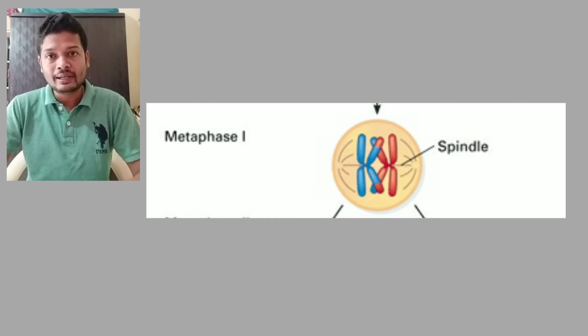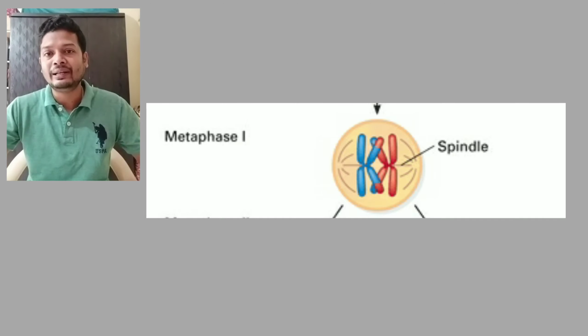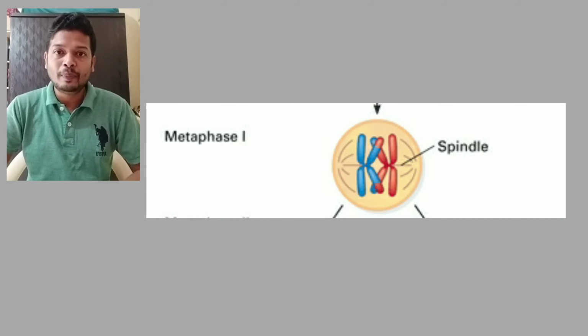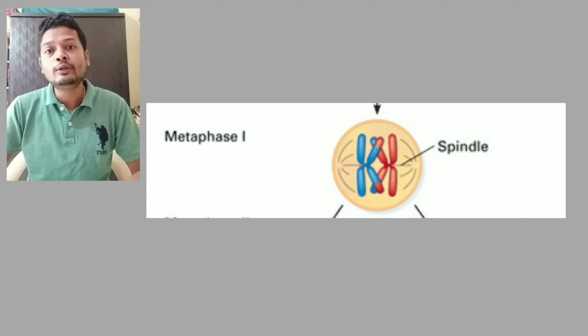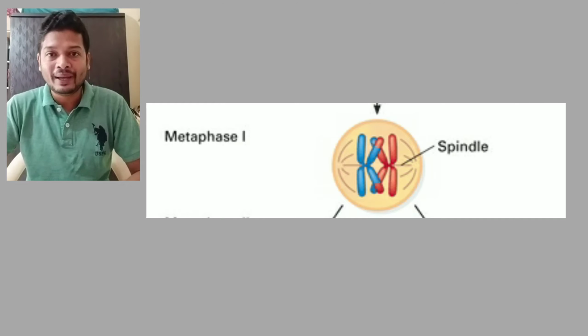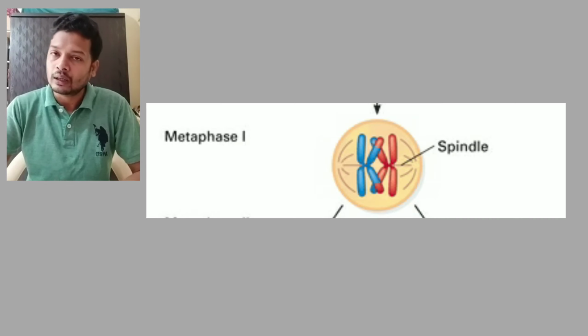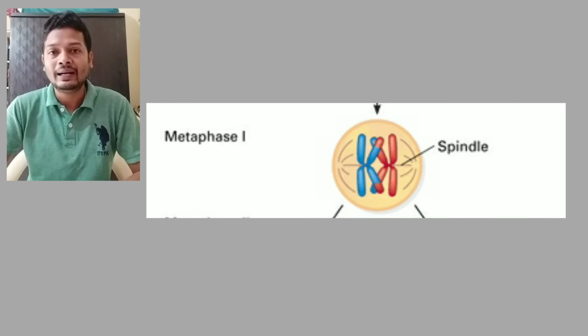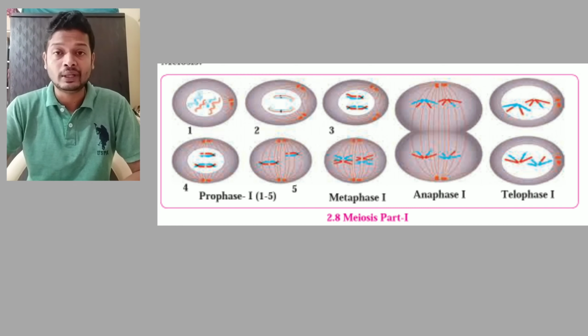And in this stage only the chromosomes move to metaphase 1. Now during metaphase 1, again the same process, all the chromosomes are aligned in the center. But the difference is here, the chromosomes do not get separated from each other. They are in pairs. So all the pairs get horizontally arranged and spindle fiber from the opposite end attaches only to one chromosome out of a pair. One spindle fiber attaches to one chromosome and the other spindle attaches to another chromosome, which are attached to each other from prophase 1 itself.